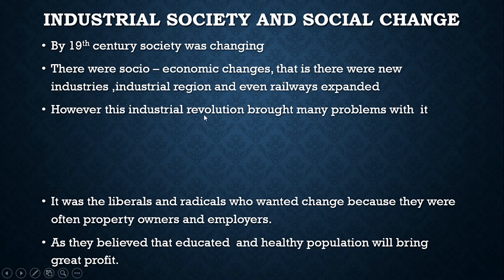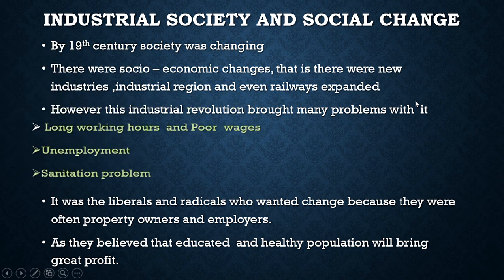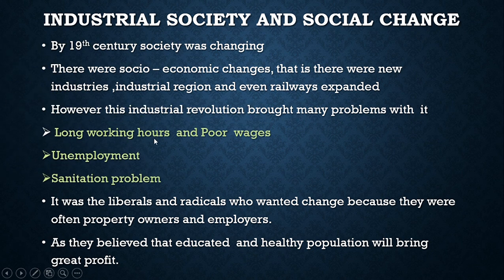However, the industrial revolution brought many problems with it. So what were those problems? Long working hours and poor wages. People who were in the factories or industries had long working hours and poor wages. Unemployment was prevailing. There was a sanitation problem, a lack of cleanliness.